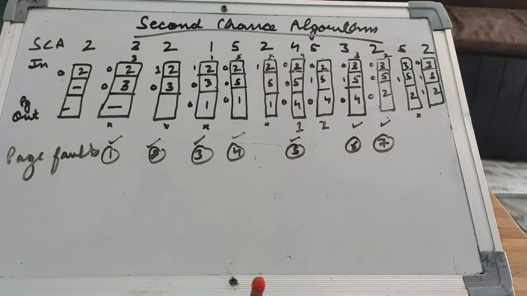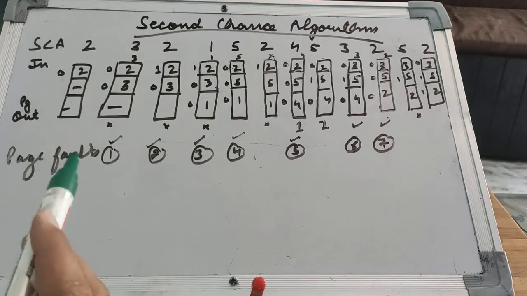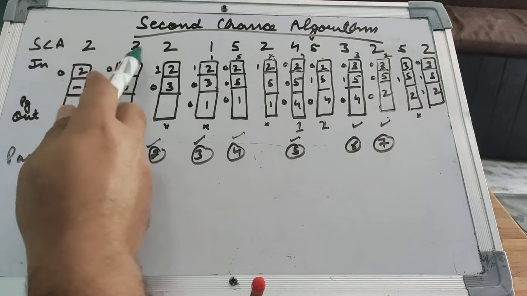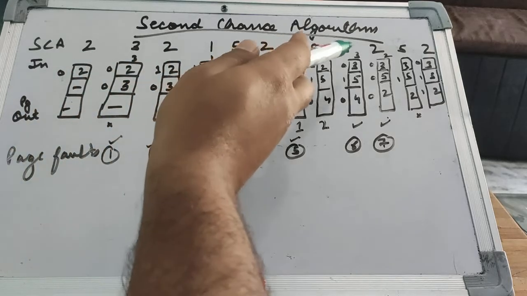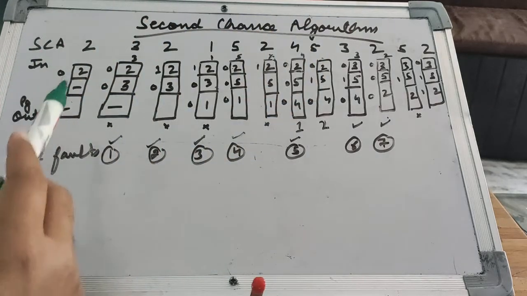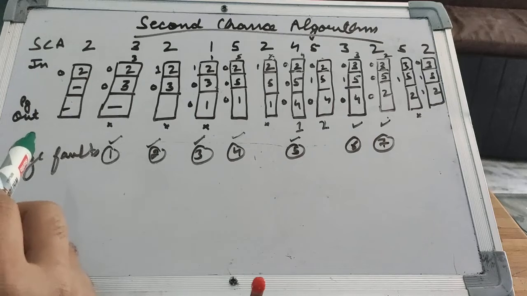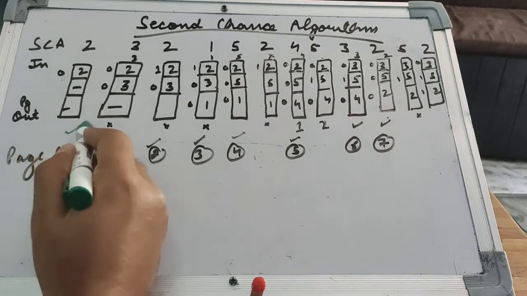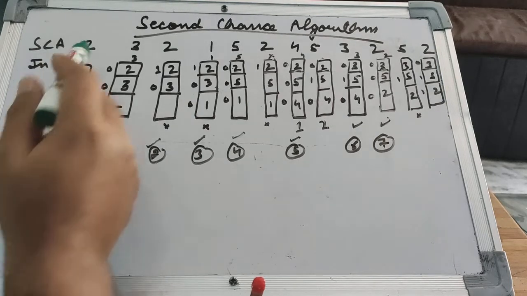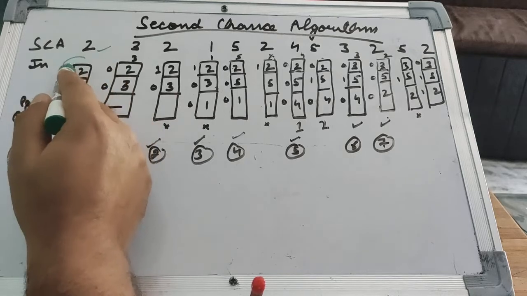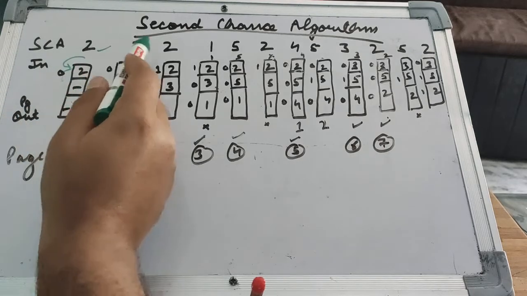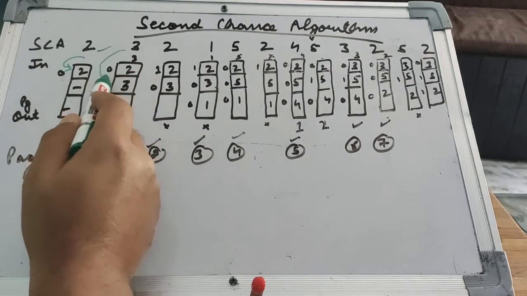So this is the reference string we have taken up. Now we'll be implementing this by means of the second chance algorithm. First we are given the reference string 2 3 2 1 5 2 4 5 3 2 5 2. Suppose there are three frames. In the first case, 2 is not there, so it is inserted. In the next case, 3 is not there, so it will be inserted.